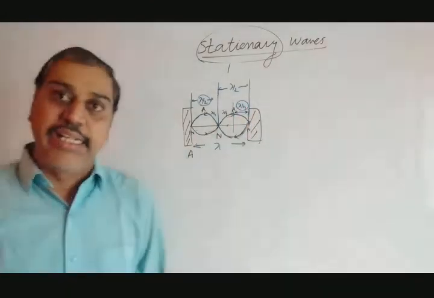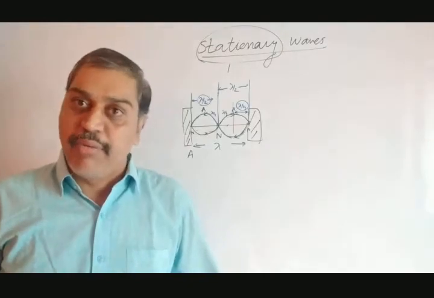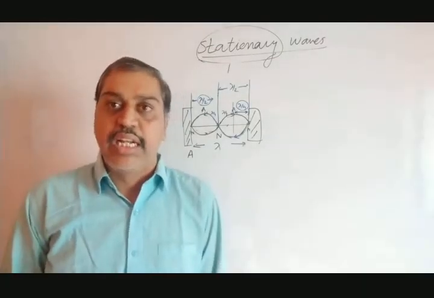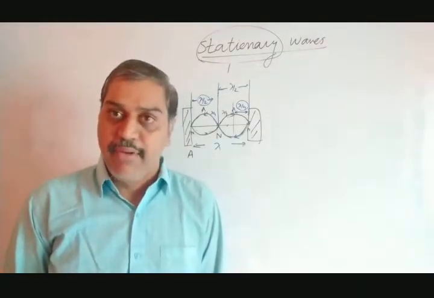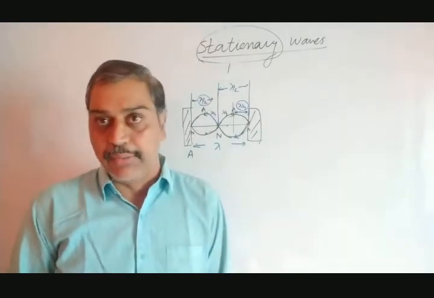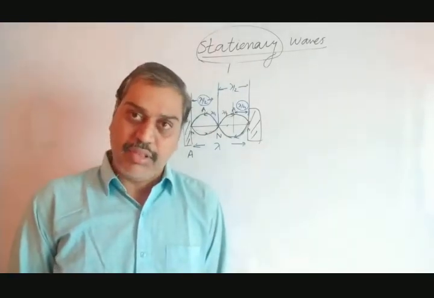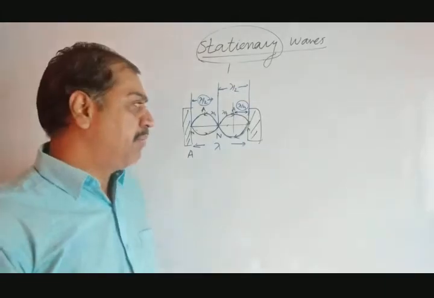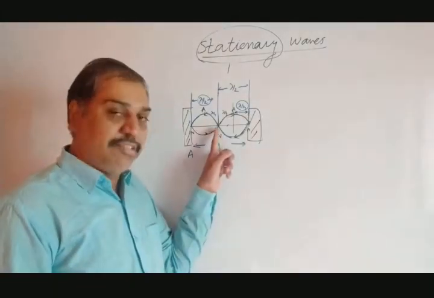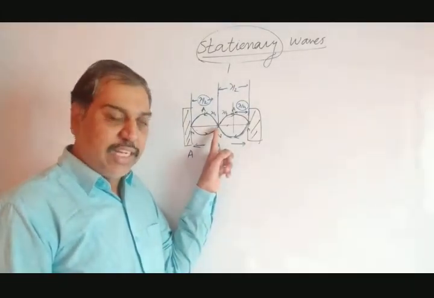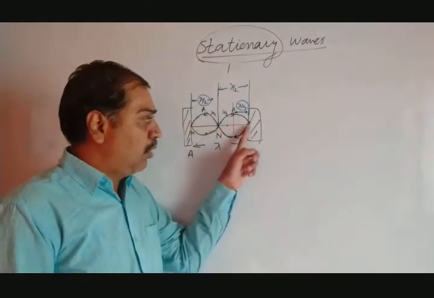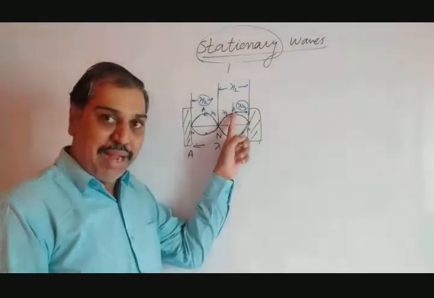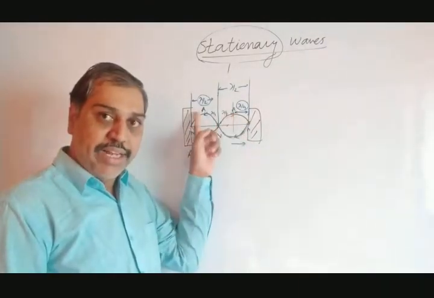So remember what we have seen: a stationary wave creates a loop-like structure. It is not moving, it is a steady, fixed wave, its velocity is 0. In this case, there are 2 points. One is the point of minimum amplitude, where displacement is 0, that is said to be a node. This is a node, node and node. The point where displacement is maximum is said to be an antinode.